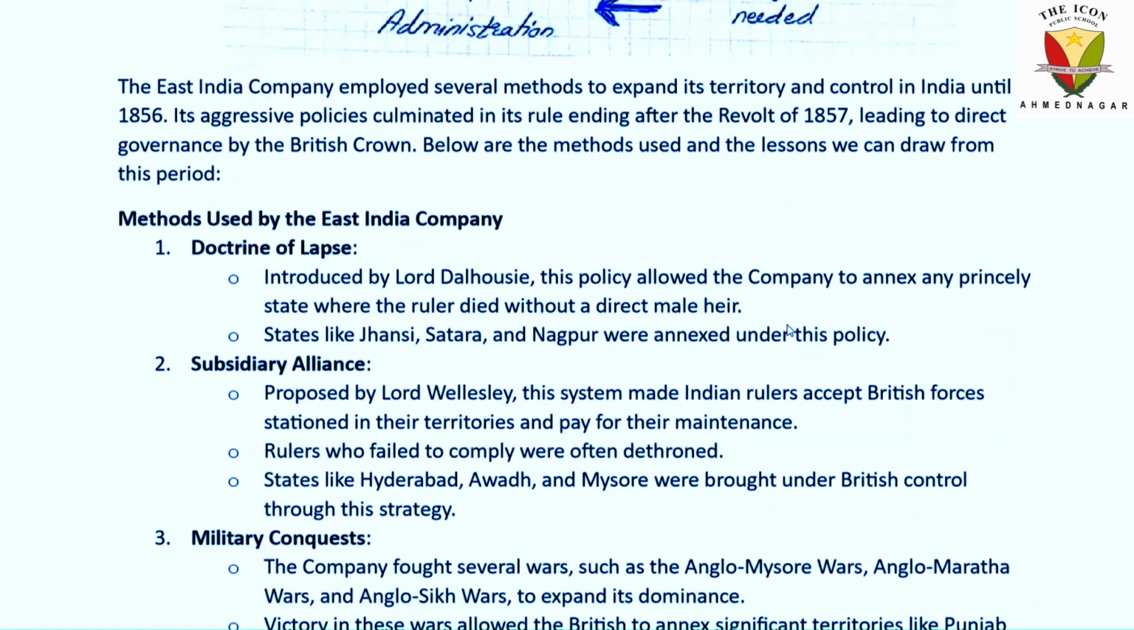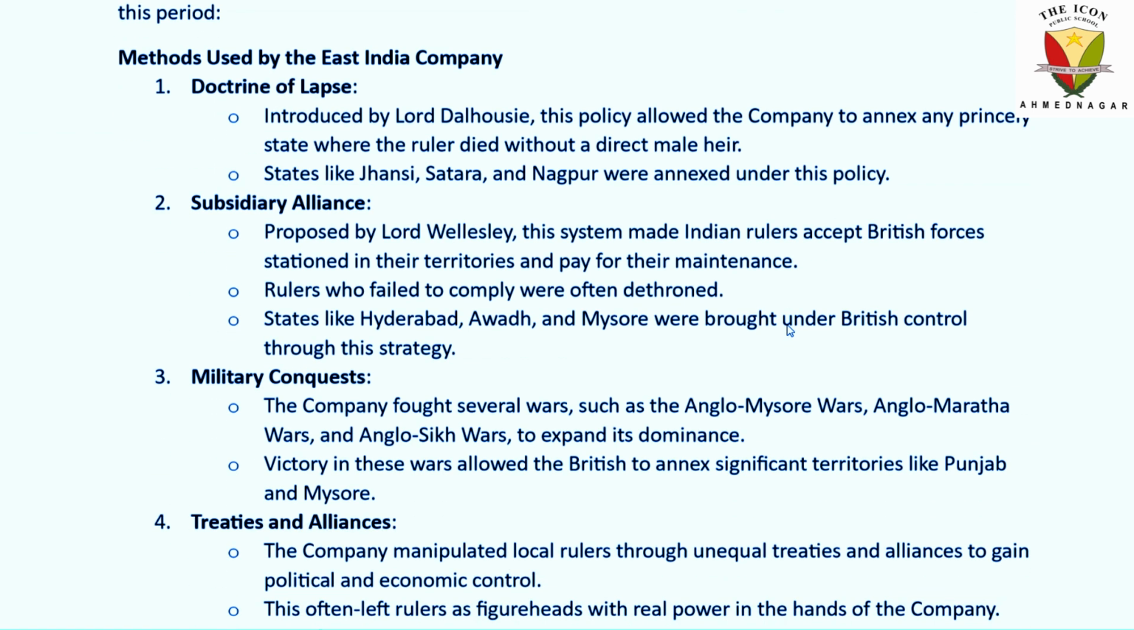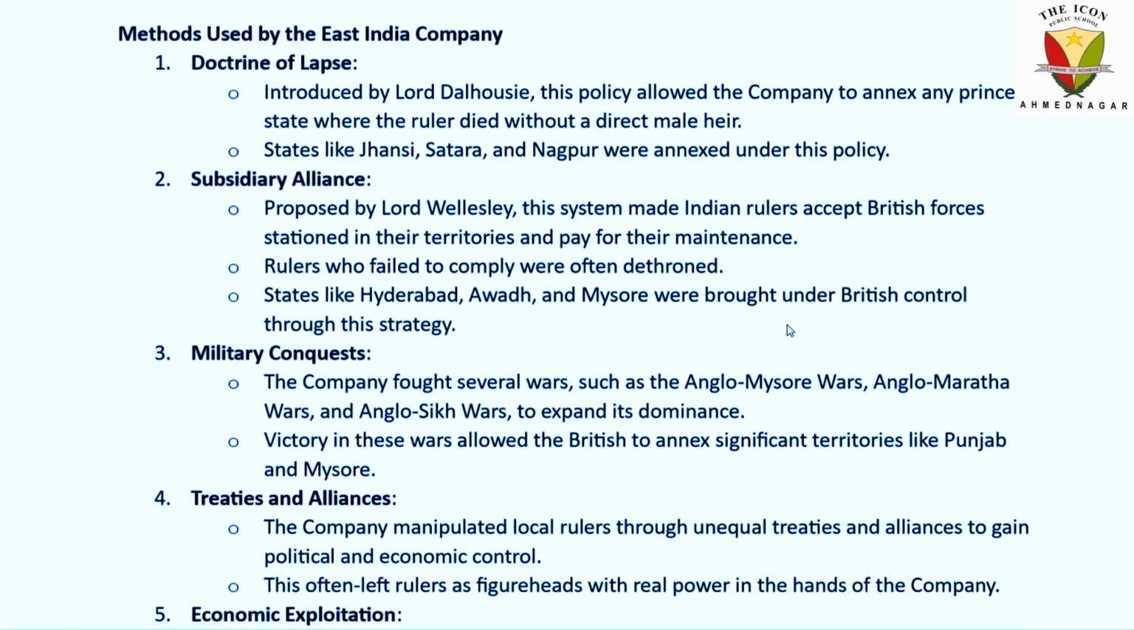I have written this in mind map form and point form also. You can go through this also. Doctrine of lapse, I have already told you. Jhansi, Satara, Nagpur were all examples of the doctrine of lapse. Subsidiary alliances, Lord Wellesley. States like Hyderabad, Awadh, and Mysore, rulers who failed to comply were often dethroned. So you can go through these points also.